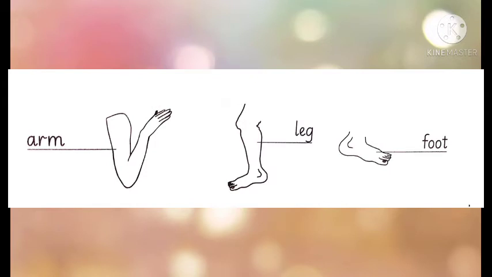Now look at the third picture. What is it? It's a foot. And we have 2 feet. Today we have learned 3 names of body parts. First one was arm, second was leg, and third was foot.